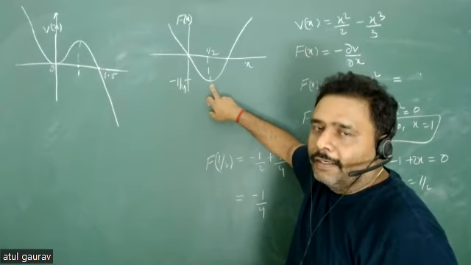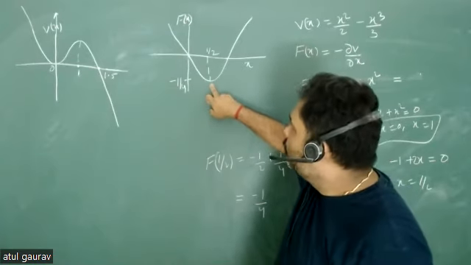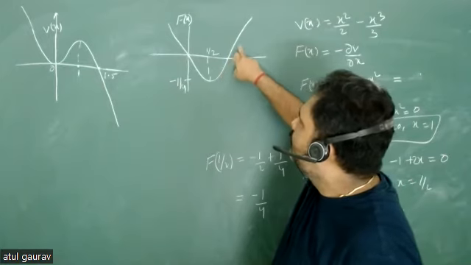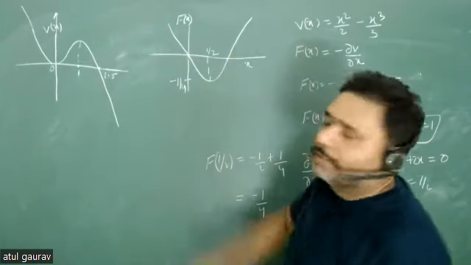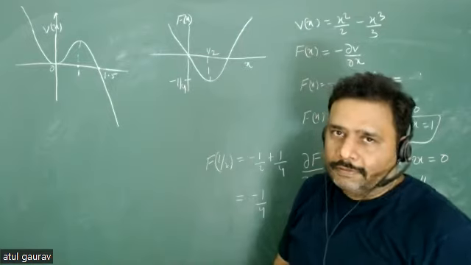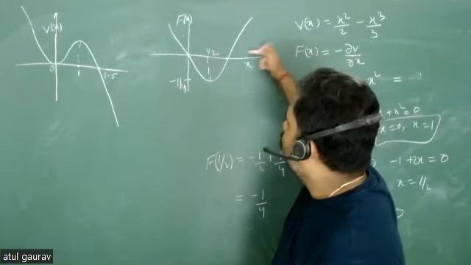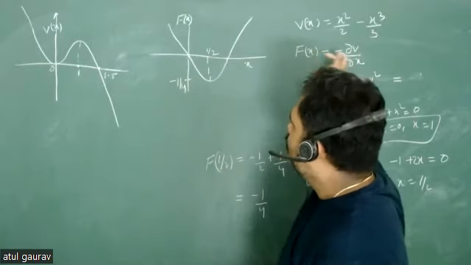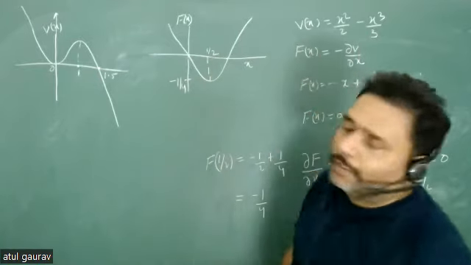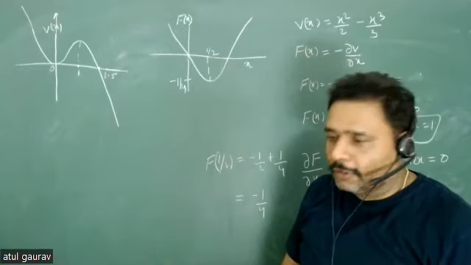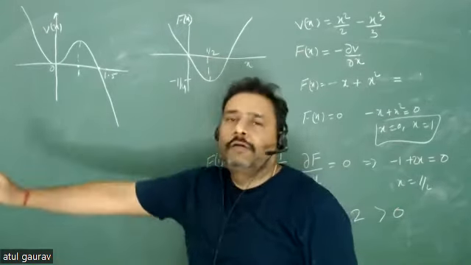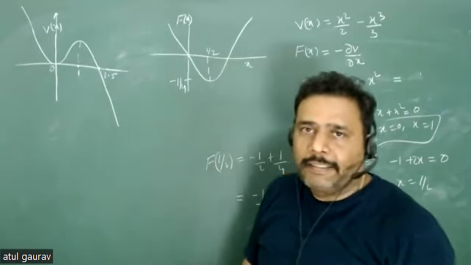After then what will happen? After then again your force starts increasing, and you will just go in this direction. Same kind of thing is also there if you are moving from left to right or right to left. You can see which kind of property of force is there. So it will depend on your motion, which point you are crossing, and what you get after crossing that point. Isn't it?